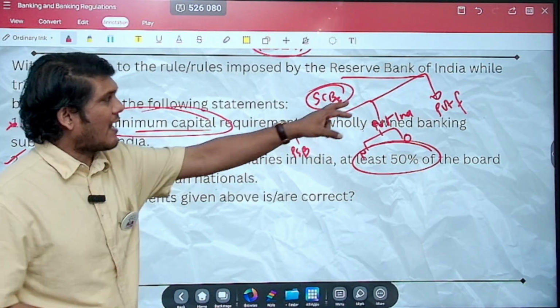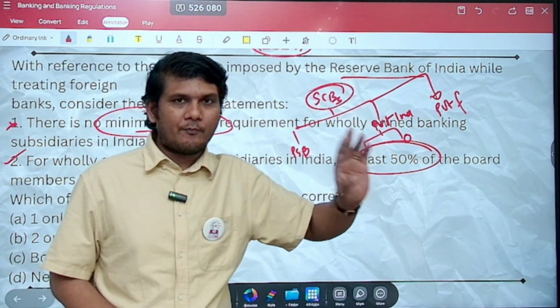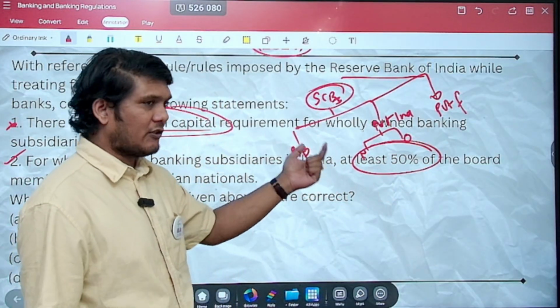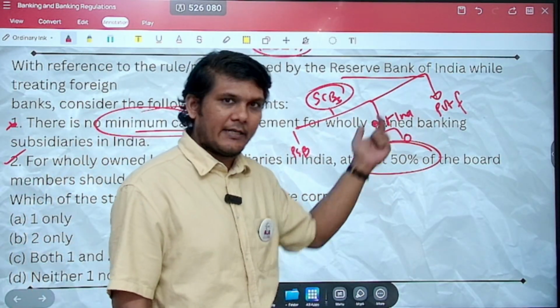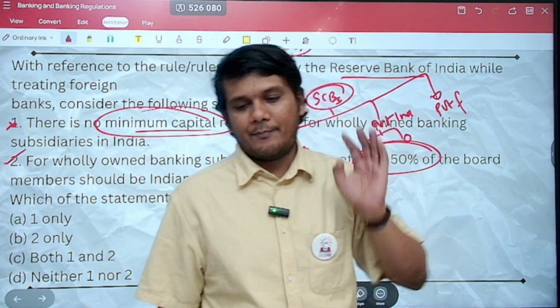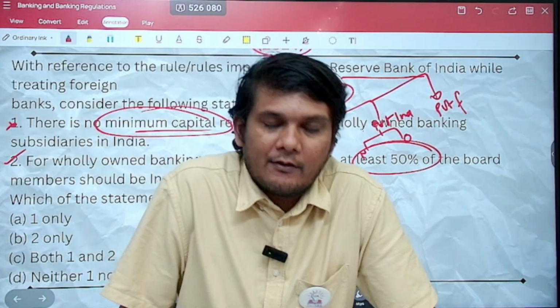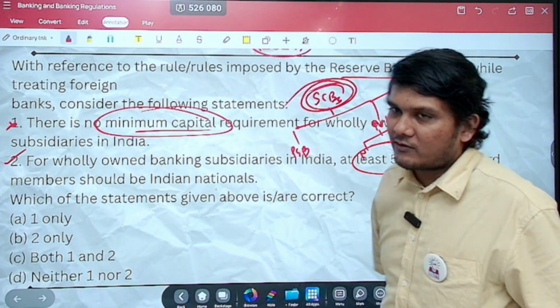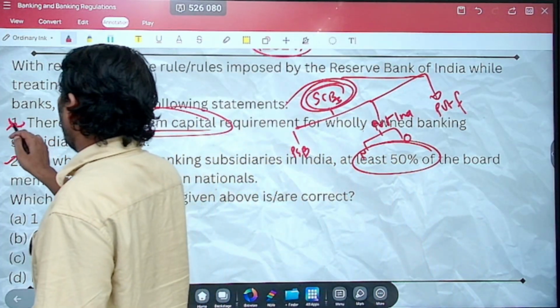So if there is a requirement for scheduled commercial banks for minimum capital, there will be a requirement for the scheduled commercial banks, which is public, private, Indian private, new private, old private, or foreign private bank. For all of them, there will be a requirement for minimum capital because all of them are scheduled commercial banks. Hence, statement 1 is incorrect.